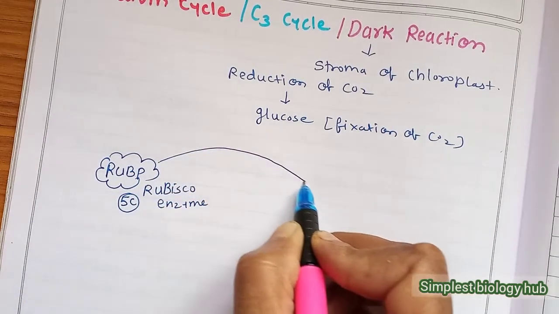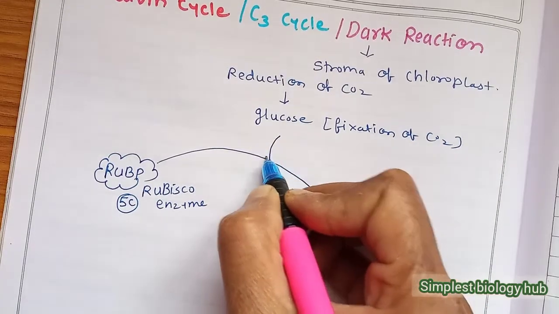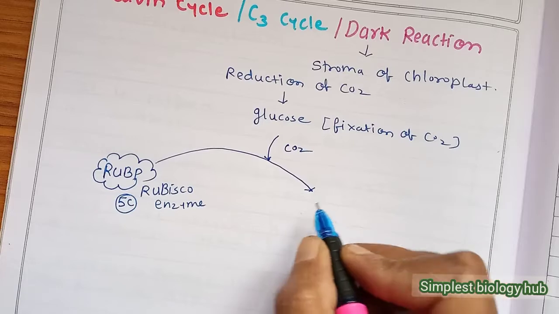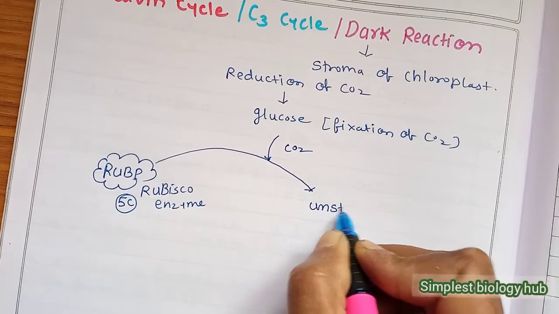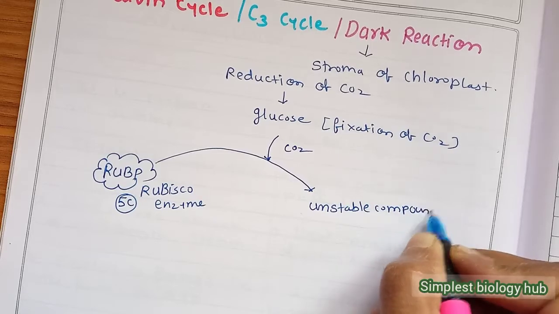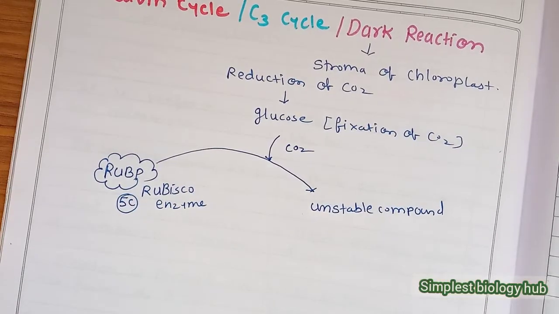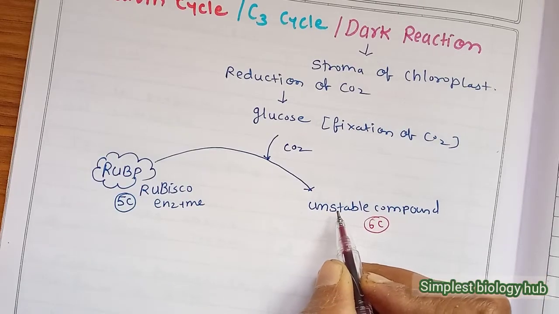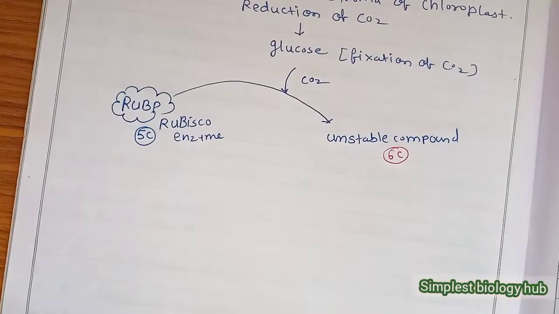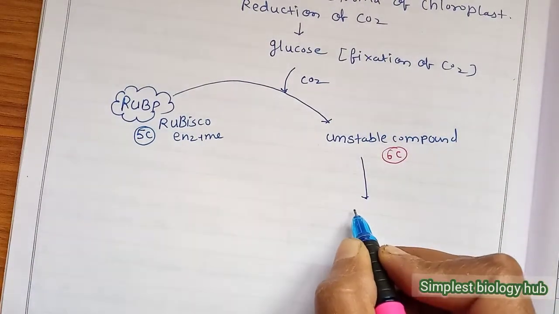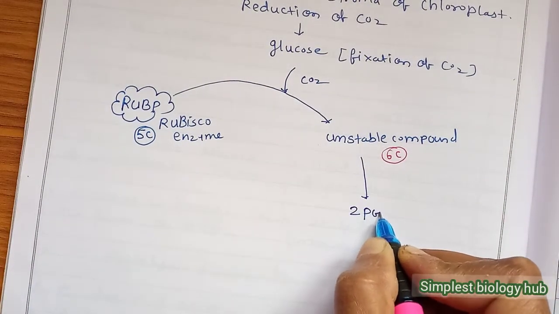It accepts the carbon dioxide from the atmosphere, and it is rapidly converted into an unstable compound. That unstable compound is actually a 6-carbon compound, but it is unstable, so it is rapidly converted into another stable 3-carbon compound, that is PGA.